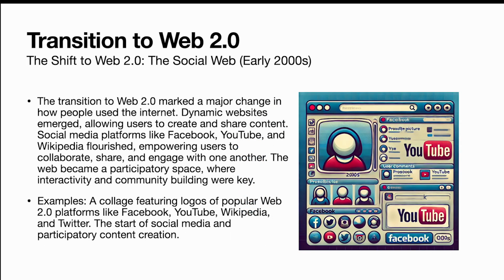Web 2.0 brought a big change in how people use the internet. Websites became more interactive, allowing users to create and share content. Social media platforms like Facebook, YouTube, and Wikipedia grew popular, and people could work together, share ideas, and communicate. The web became a place where people could participate and interact with each other. This was the rise of social media, with platforms like Facebook, YouTube, and Twitter leading the way.